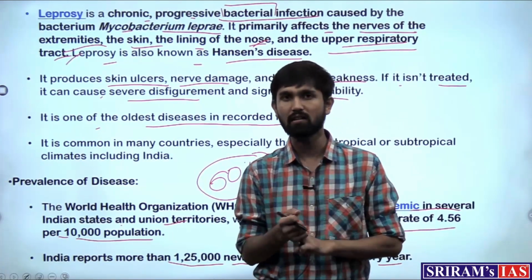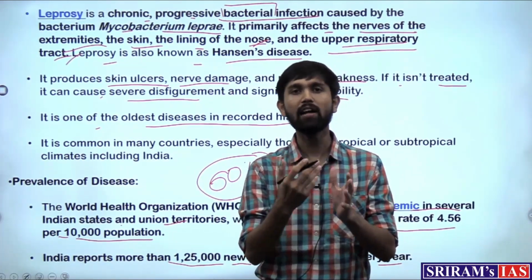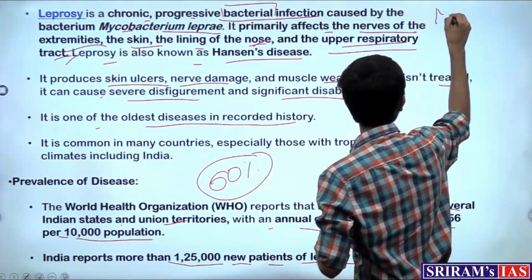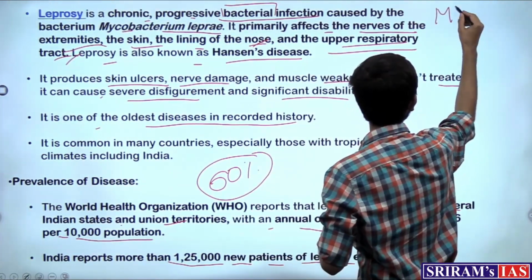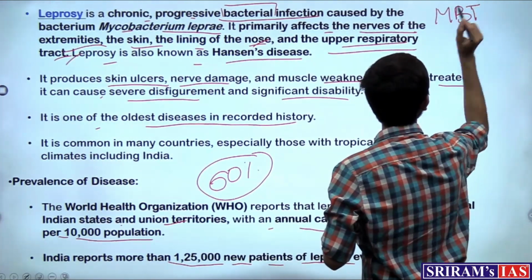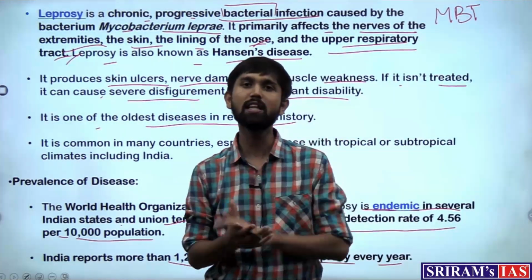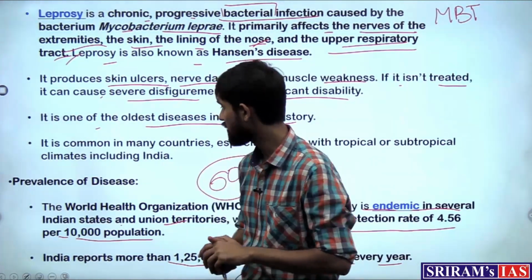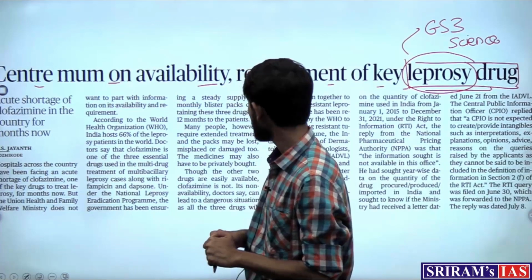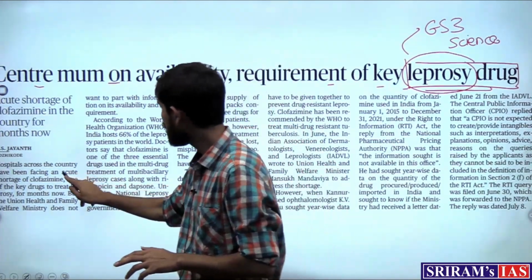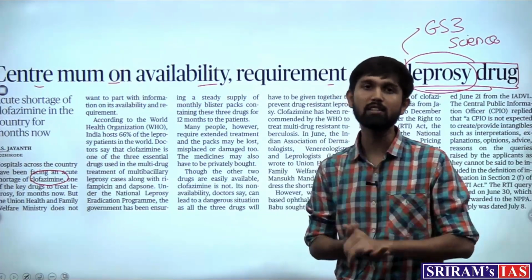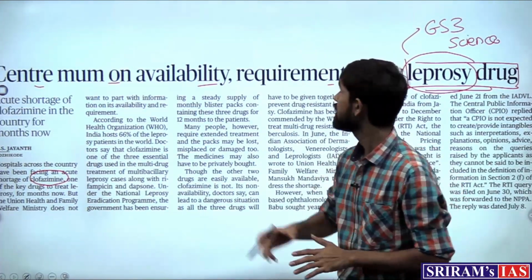There are 3 drugs which are important in the MBT, or the multibacterial treatment for leprosy. The MBT treatment of leprosy consists of 3 important drugs. Clofazimine is the drug which is not available to various private hospitals of the country.